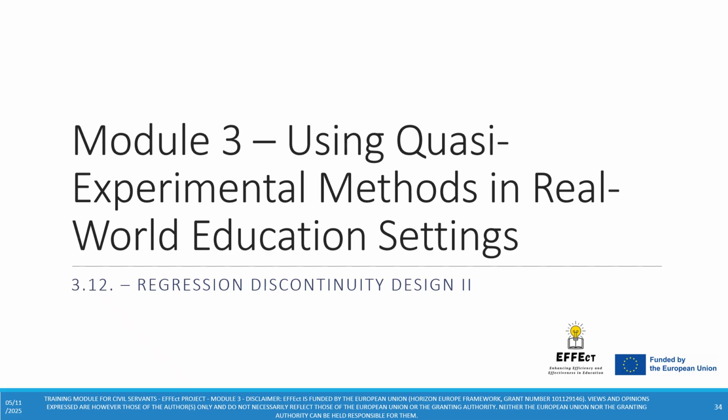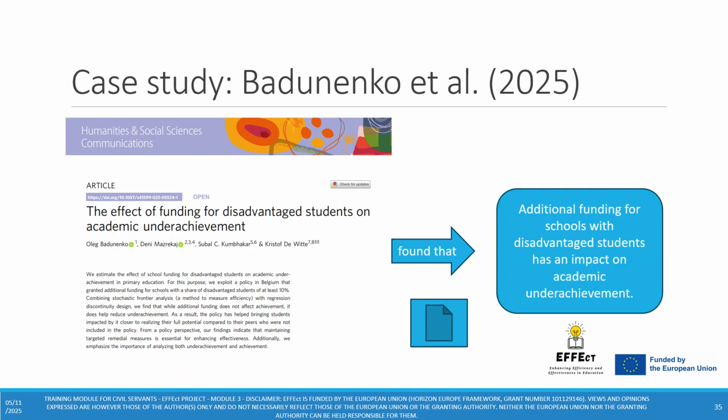Dear participants, welcome to submodule 3.12, in which we continue to discuss regression discontinuity design. Today, we will discuss a case study using regression discontinuity design, namely the article The Effect of Funding for Disadvantaged Students on Academic Underachievement, published by Dr. Oleg Badunenko, Professor Denis Mazrekesh, Professor Zubal Kumbakar, and Professor Christoph De Witte, who found that additional funding for schools with disadvantaged students has an impact on academic underachievement.